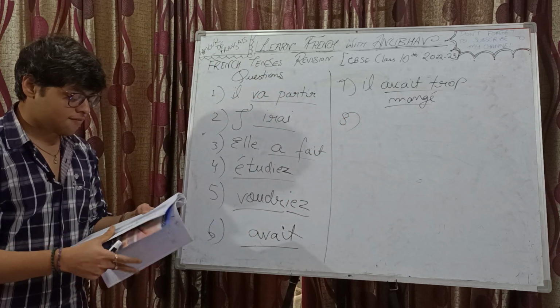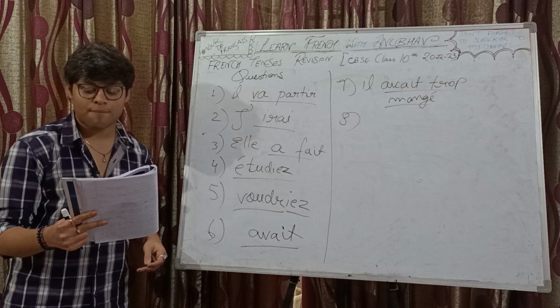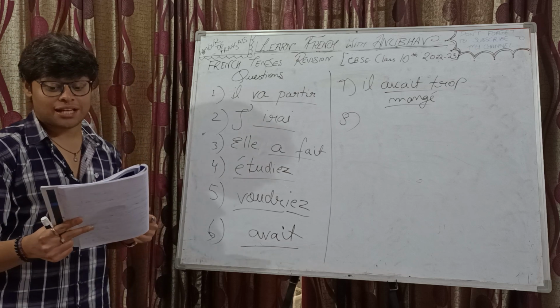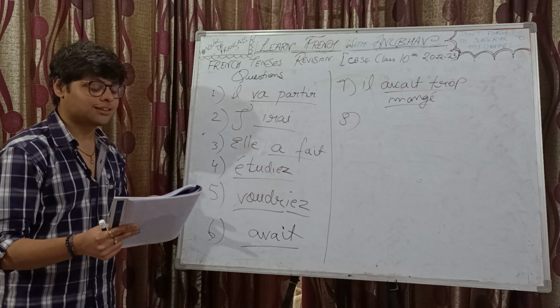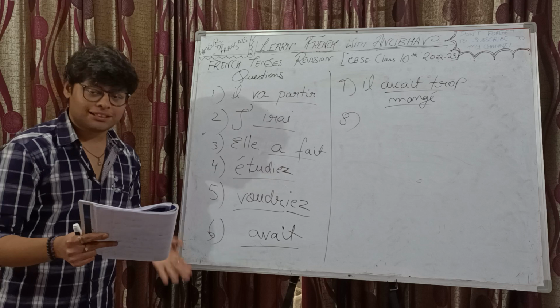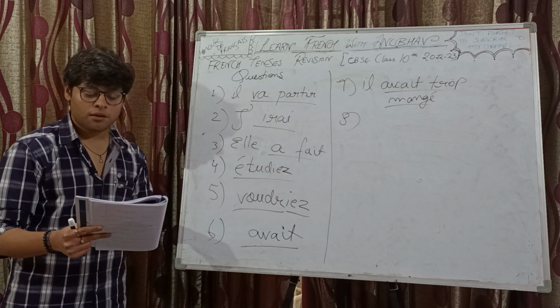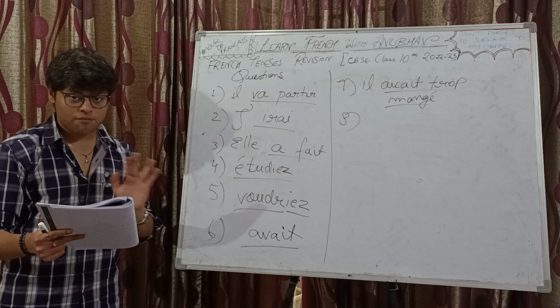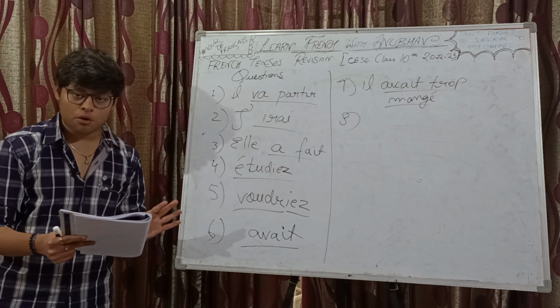Eighth one we have après ___ mon devoir, je jouerai. Infinitif passé is the tense. Why did I say the answer first? Terminer is the verb. So après ___ mon devoir: I will play after having finished my homework.